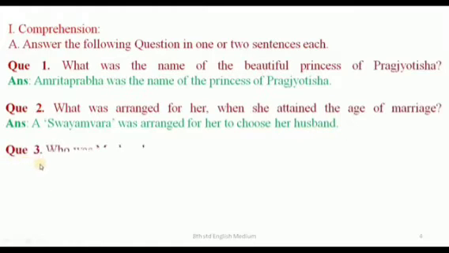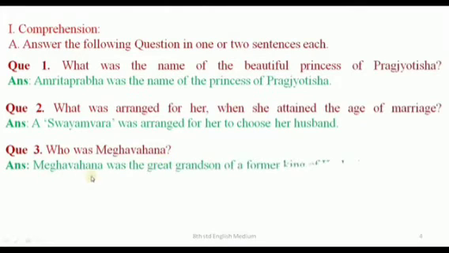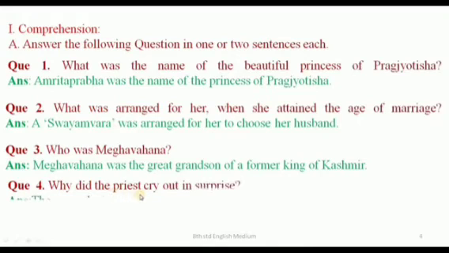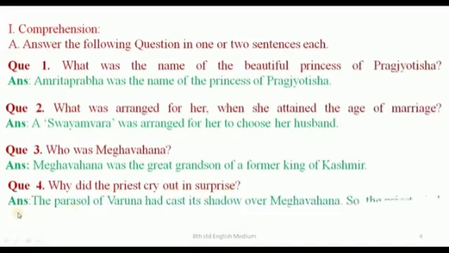Question number 3. Who was Meghavahana? Answer. Meghavahana was the great grandson of a former king of Kashmir. Question number 4. Why did the priest cry out in surprise? The answer, the parasol of Varuna had cast its shadow over Meghavahana.